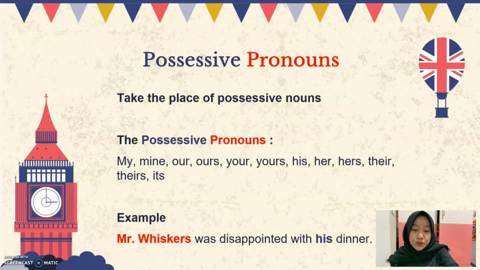Let's continue. One example of a possessive pronoun is: Mr. Whiskers was disappointed with his dinner. His functions as a possessive. If we didn't have his, we would have used Mr. Whiskers with an apostrophe s, but we use his, which is referring as a possessive to Mr. Whiskers. Let's continue.